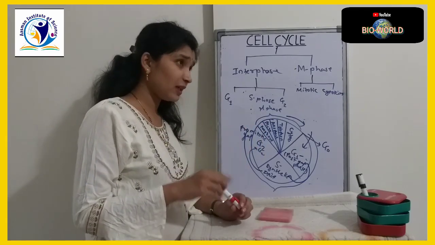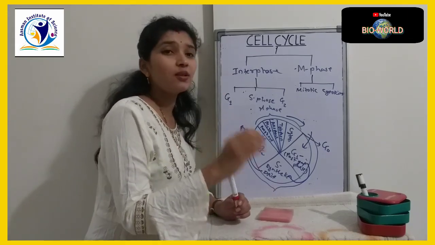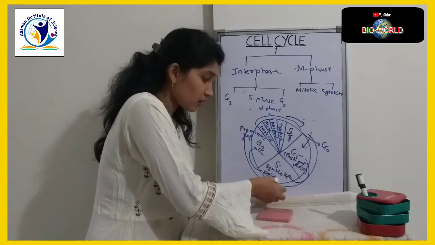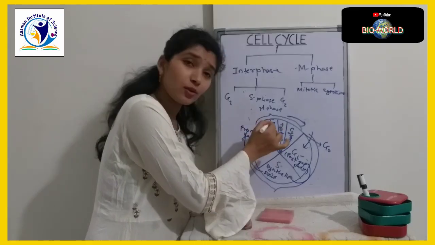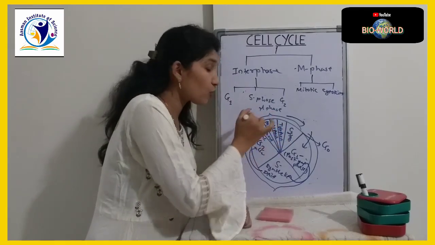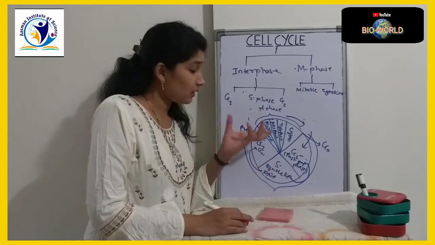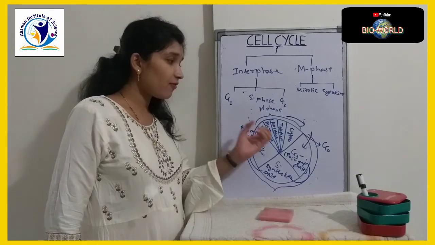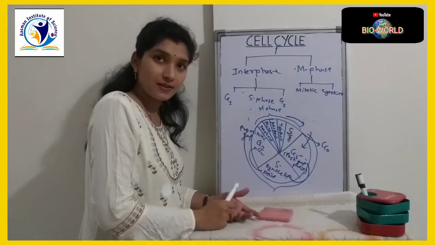Now, let me clarify one thing to you, that chromosomes are visible only during cell division. Here, the cell is preparing itself. Now it is entering into the division, and now the chromosomes will appear. Chromosomes will be visible and the cell will enter into the M phase. M phase is broadly classified into two phases, that is mitotic phase and cytokinesis.